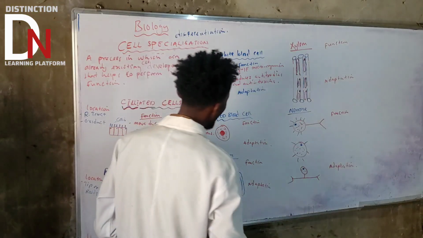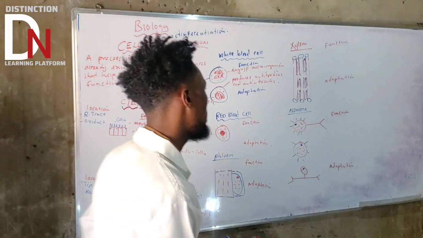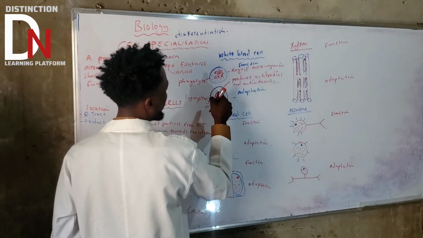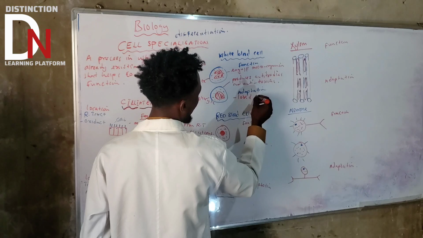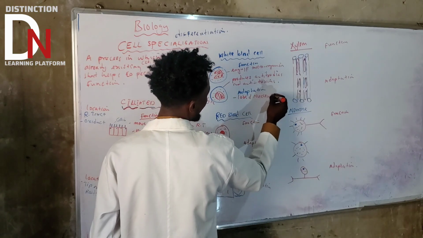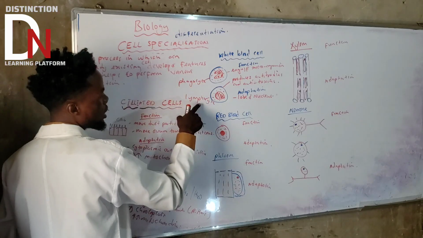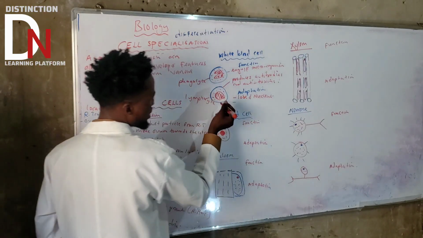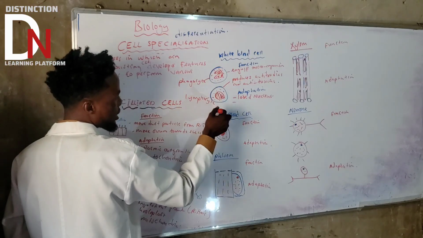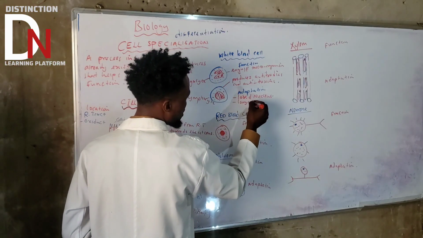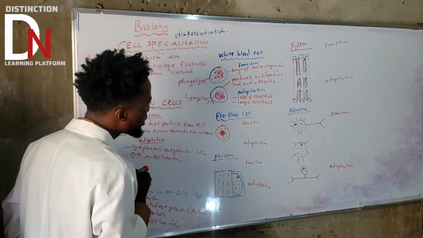Now, what are the adaptations of these two white blood cells? These are very important features that you can use to identify white blood cells, or leukocytes. What is the first one? We look at the nucleus. The phagocyte has a lobed nucleus. The lymphocyte has a large nucleus, which almost covers the whole cytoplasm.